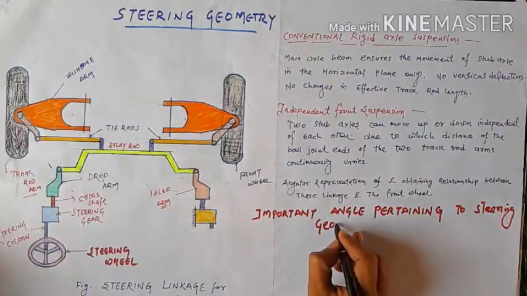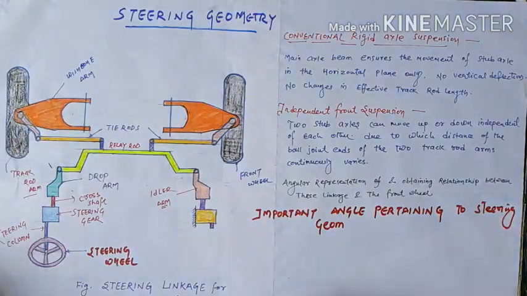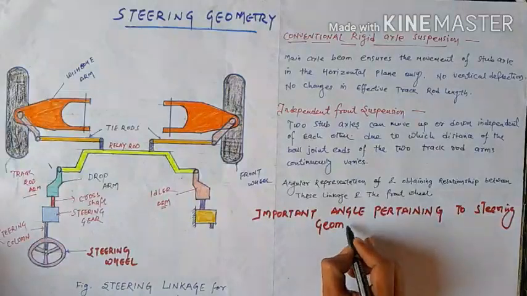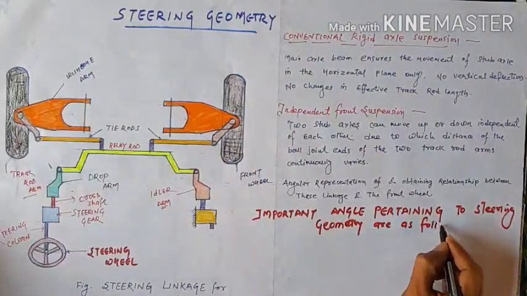Here we discuss all the angles and factors which are used to provide riding comfort, steering comfort and suspension comfort. There are a few angles, or terms, used here.